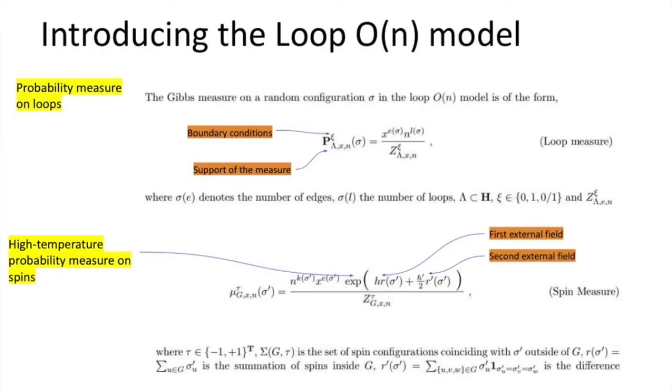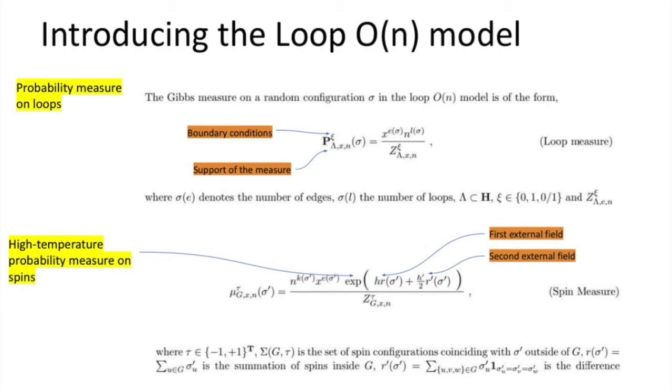And now we can transition to the loop O(n) model, which is another model in statistical mechanics that's not self-dual. First of all, we have a probability measure on loops, which is given by a Gibbs measure, which we indicate as boldface P. It has boundary condition C, and the support of the measure is given by the finite volume given in the subscript of the probability measure.